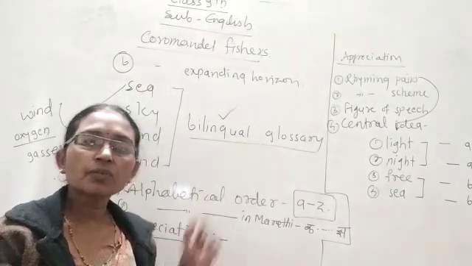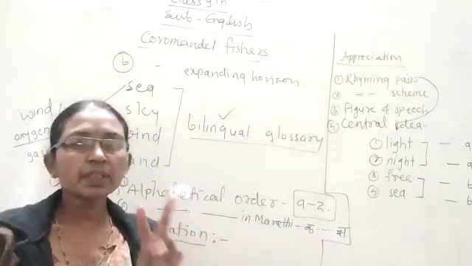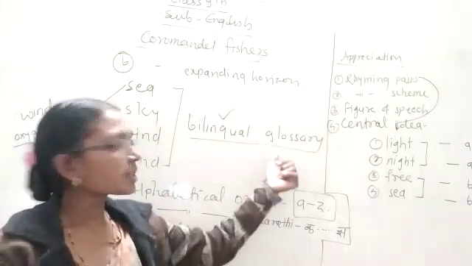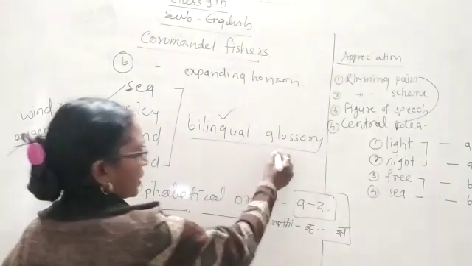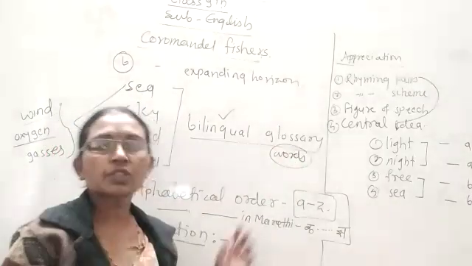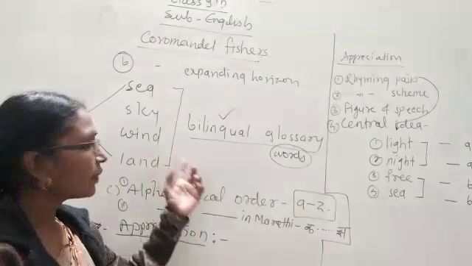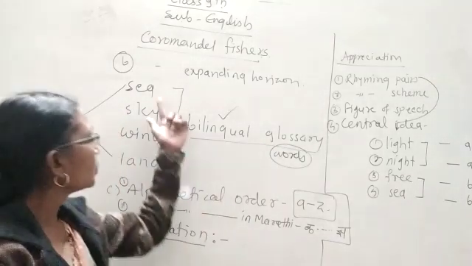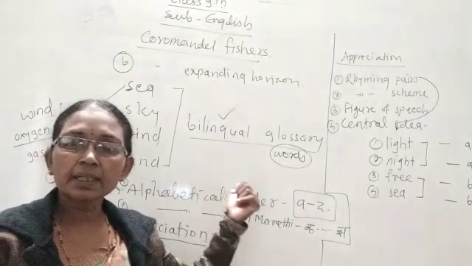Let me tell you what is meant by bilingual glossary. Bi means 2, just remember, bi means 2, and glossary means words or vocabulary, related words or related vocabularies. Bilingual means the words which are similar across these 4 are called bilingual words or bilingual glossary.